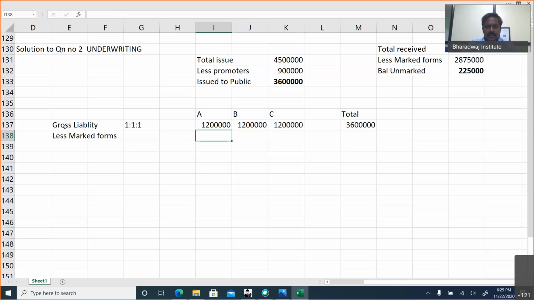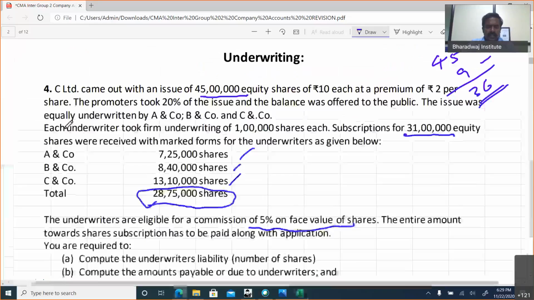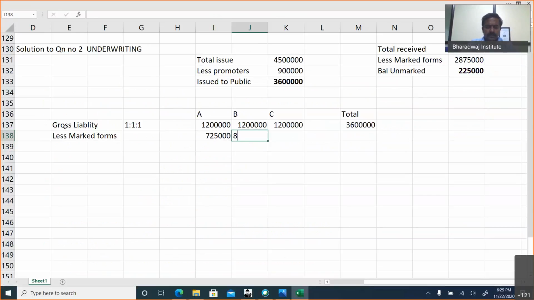Marked forms will be deducted first. What is the marked form? 7,25,000, then 8,40,000, then 13,10,000. This is already given to us in the problem.